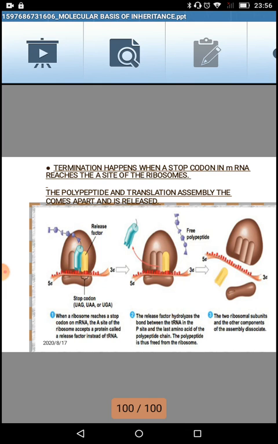So the amino acid which is present at the A site will move to the P site, and the one present at the P site will move towards the E site. So again what will happen? Once it reaches the E site, ejection will happen. So now the transfer RNA will be released out. Again the amino acid will attach to the next amino acid which is now present at the P site, and the A site now summons the next transfer RNA.